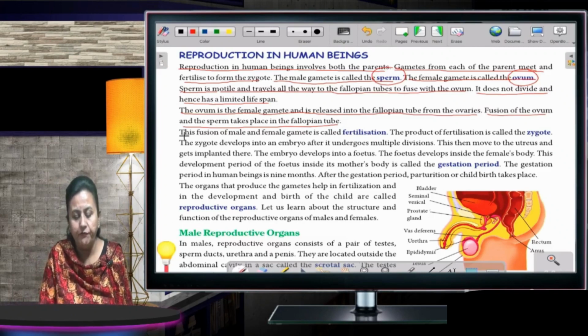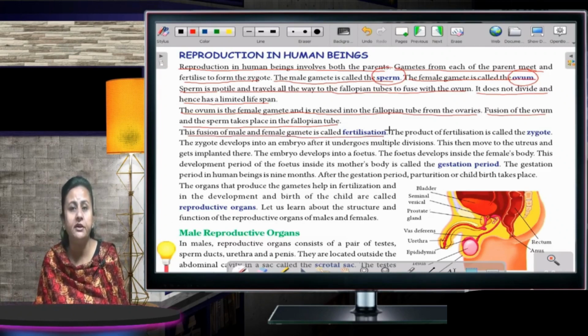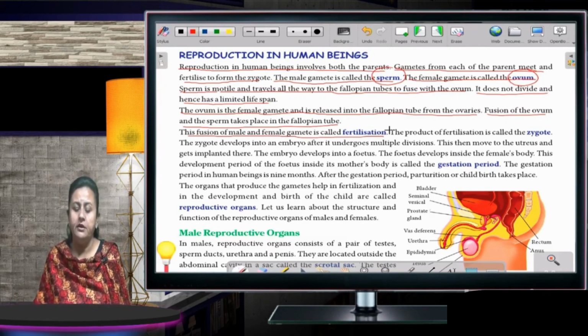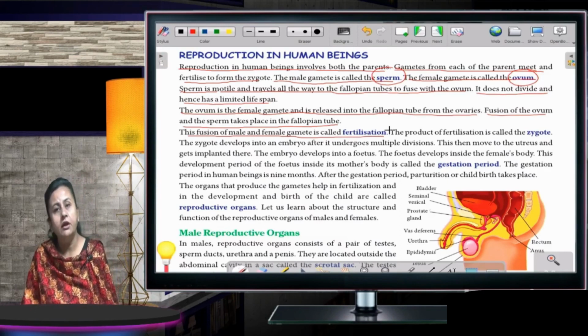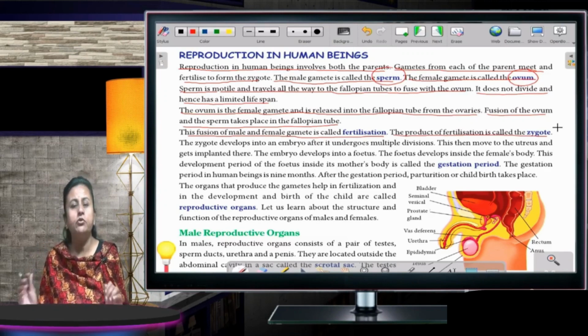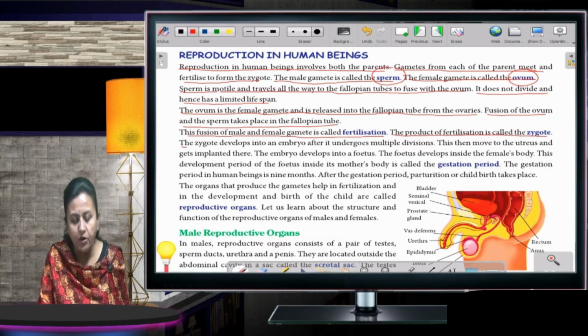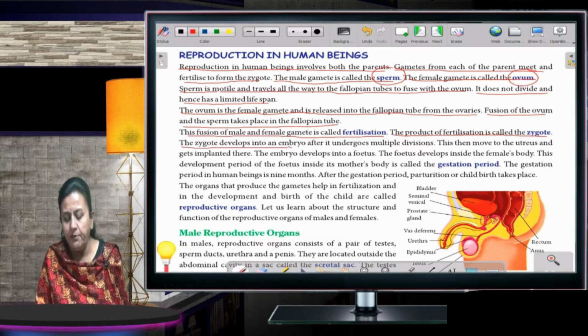Fine? So, the fusion of male and female gamete is called fertilization. What is fertilization? The fusion of male and female gamete is called fertilization. The product of fertilization is called the zygote. When both of these meet, then what happens? A zygote is formed. The zygote develops into an embryo after it undergoes multiple divisions.